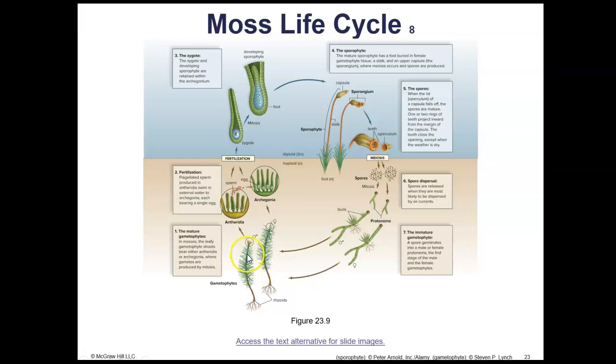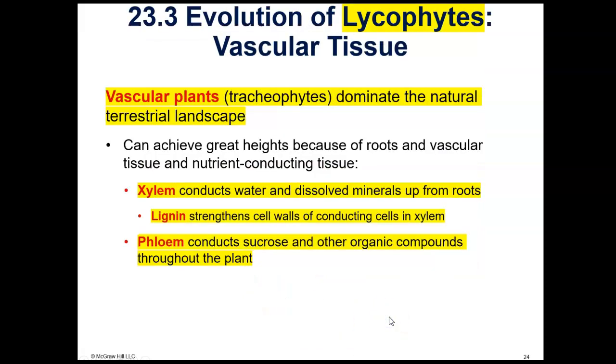The male gametophyte will produce flagellated sperm that will swim to the egg in the female gametophyte. Remember, the male gametophyte is called the antheridia, and the female is called the archegonia. So this is the egg, these are the sperm, they swim to the egg and fertilize it, and that will form into a diploid zygote within the archegonia. The zygote will divide by mitosis and form into this stalk with a capsule. We call it the sporophyte generation. So that's an overview of the alternation of generations life cycle for the moss plant.